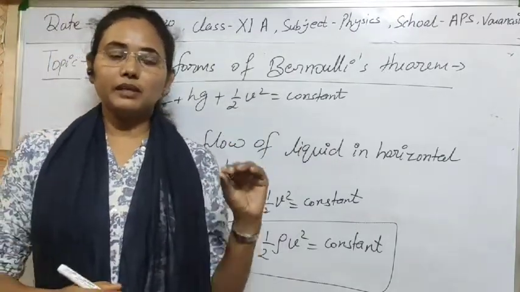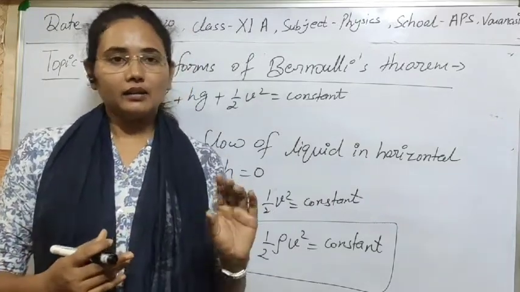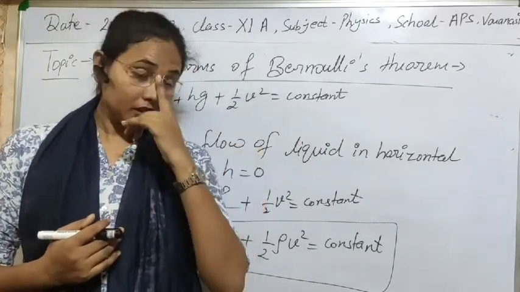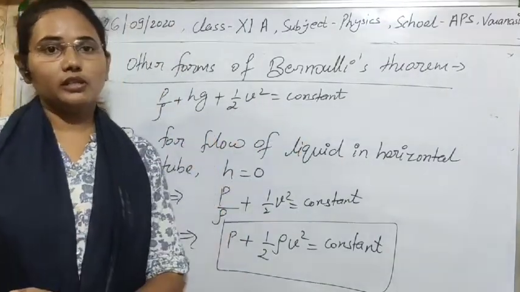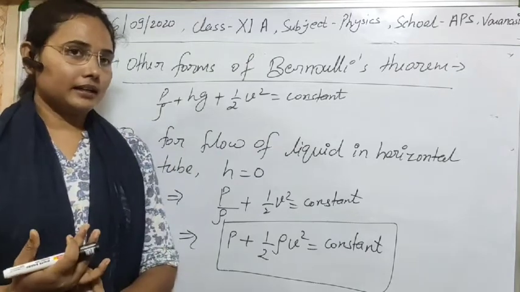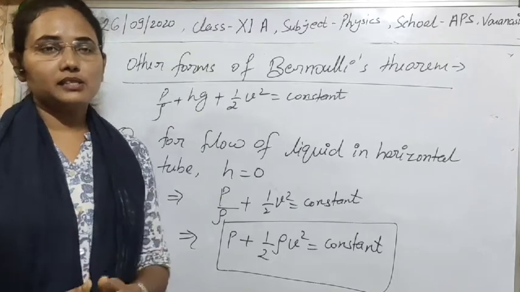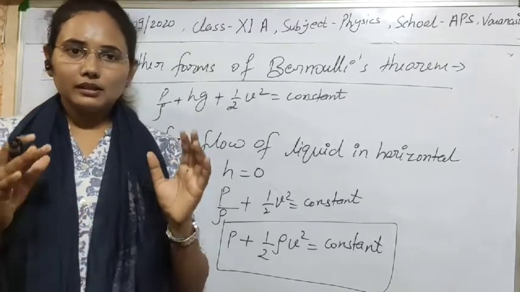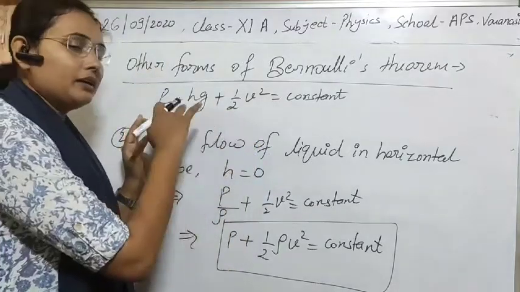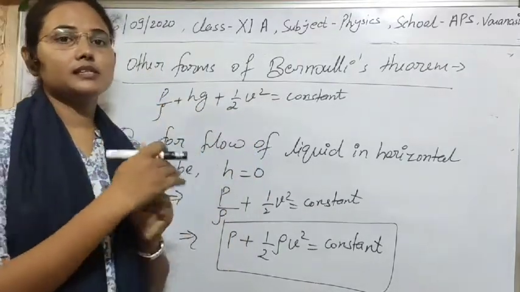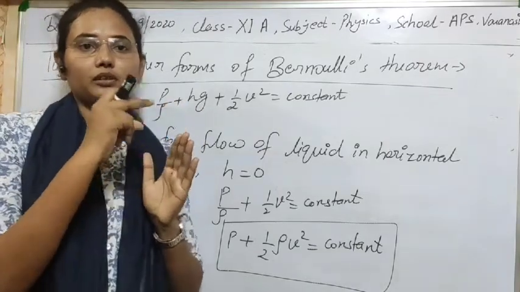Simply put, an ideal liquid means there is no viscosity, no internal force opposing the velocity of the motion of the fluid, and there is no loss of heat or energy. So it means that for real fluids it is not applicable. It will be applicable if all these limitations are followed, or for a smaller cross section of the tube.